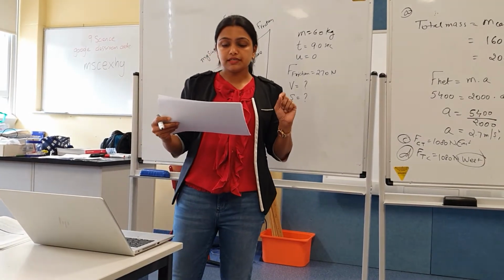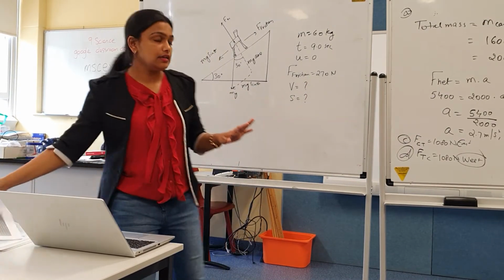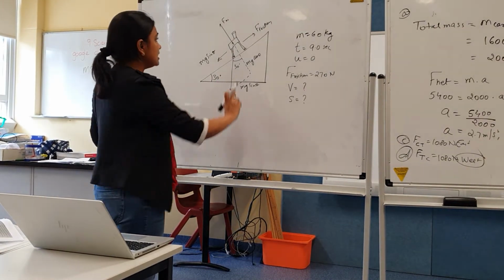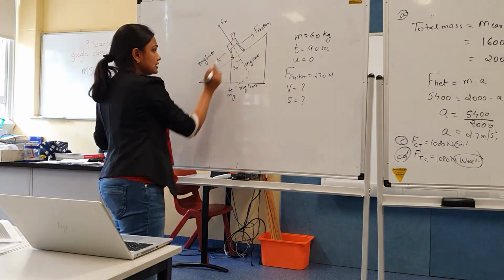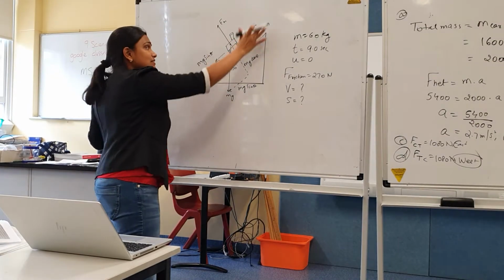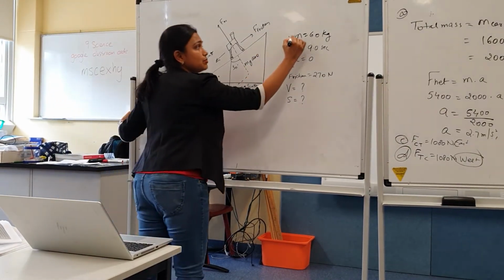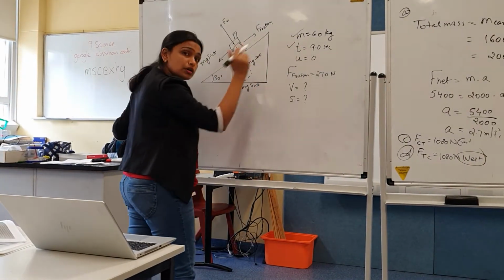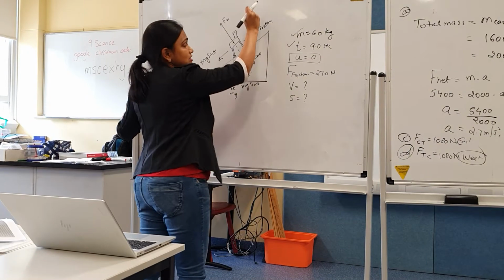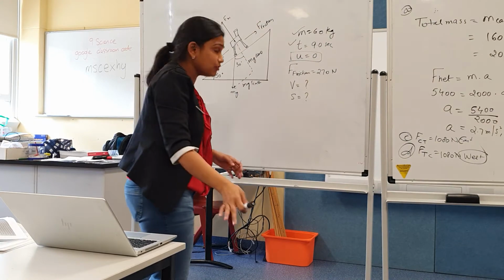A loaded supermarket shopping trolley with a total mass of 60 kg is left standing on a footpath. Let's say I'm the shopkeeper, I'm taking the groceries with me and I'm at a slope. The slope has an angle of 30 degrees. I'm trying to find my car keys. Till then, the trolley starts rolling down. So the question has given you the mass of the trolley. You can understand that because it was standing and suddenly starts going, U was 0, as we did with the dropping of the pen or dropping of the coin.